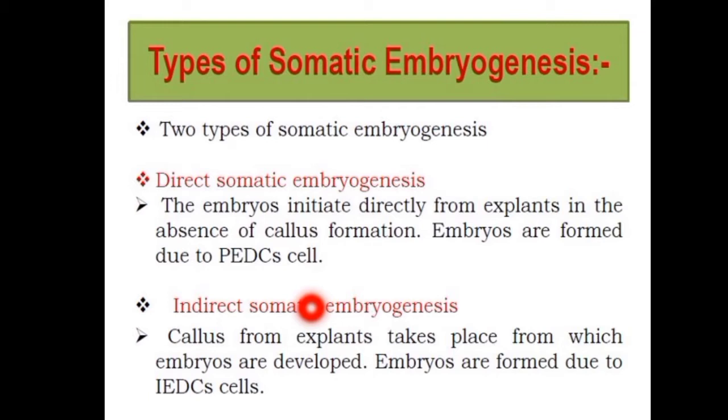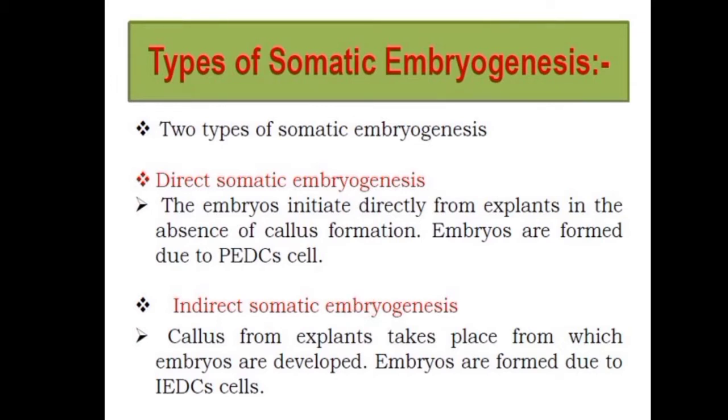So what does indirect embryogenesis mean? The embryos are developed with the help of callus formation, and the cells from which the embryos arise are known as IEDC, that is induced embryogenic determined cells. Why is it known as induced embryogenic determined cell?